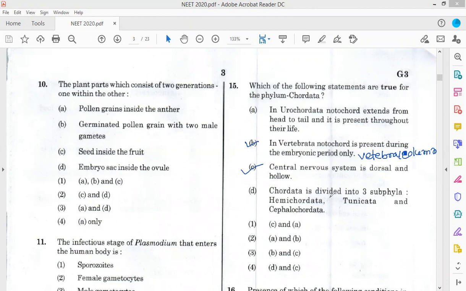Now you see that Chordata is divided into three subphyla: Hemichordata, Urochordata, and Cephalochordata. Chordata is divided into Acraniata, without cranium, and Craniata.